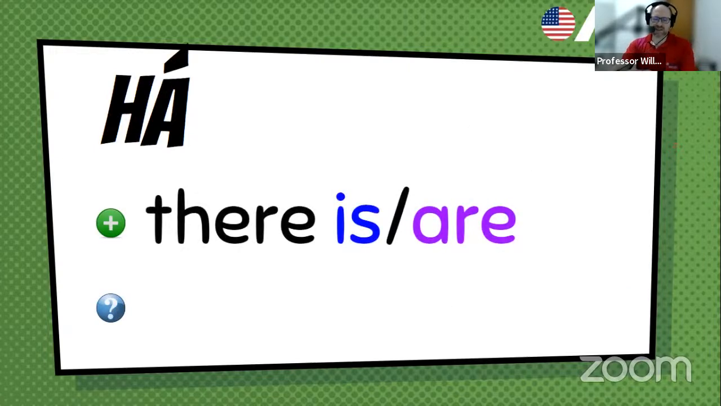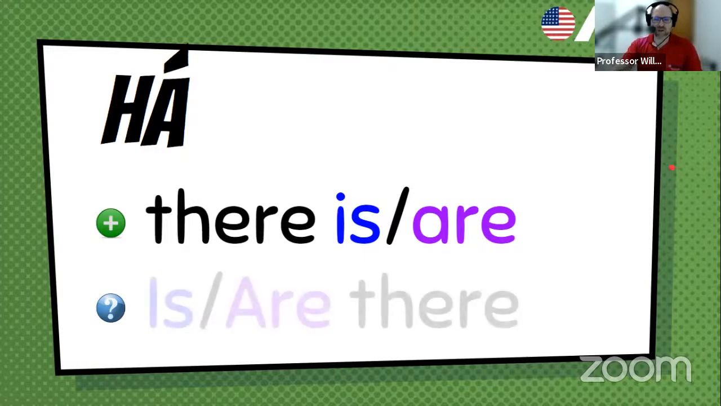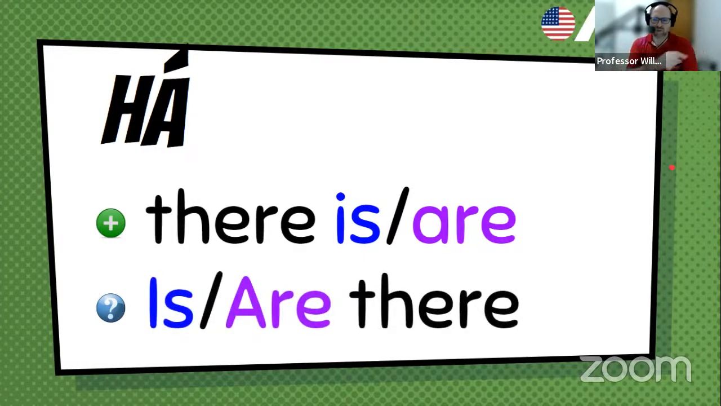So there is if it's singular, there is one person on the bus. There are 2, 3, 4, 5, 10 people on the bus. And then in the question, we invert them. Is there someone on the bus? Is there one person on the bus? Are there 10 people on the bus?